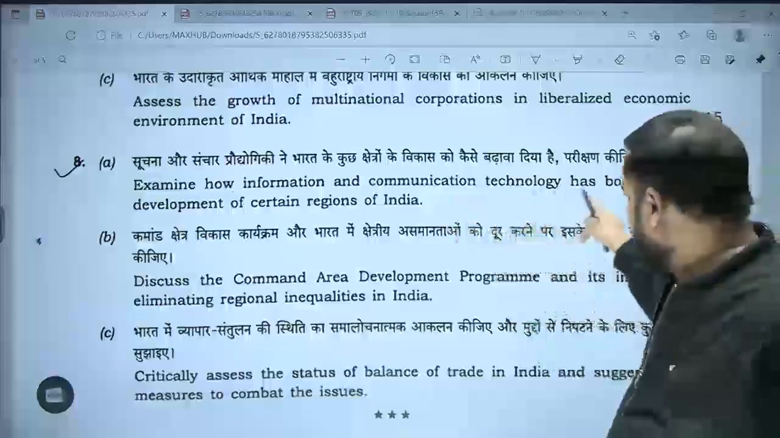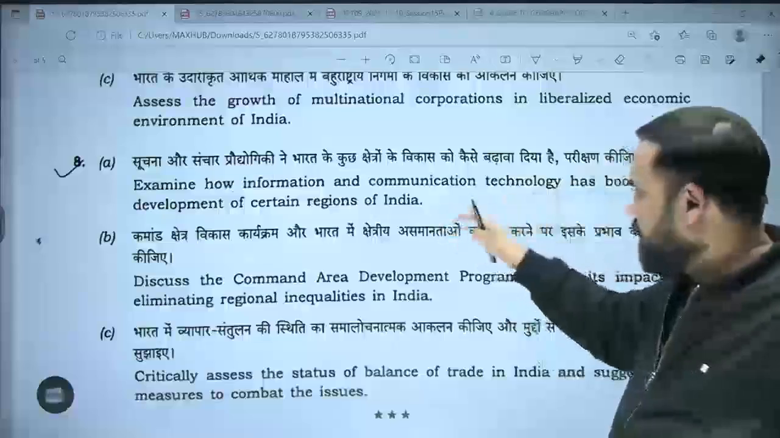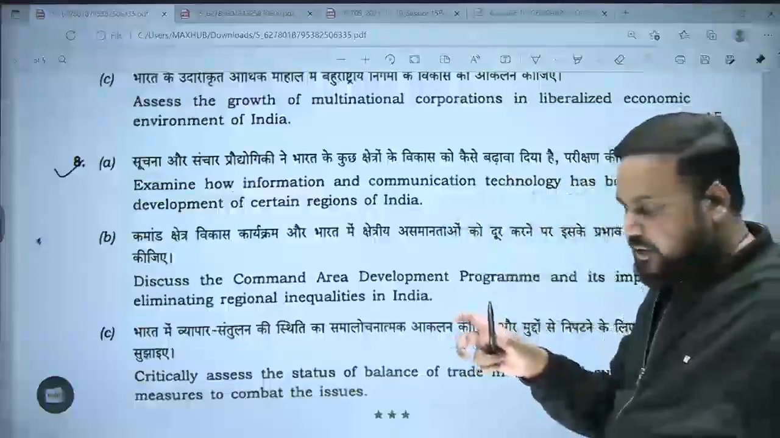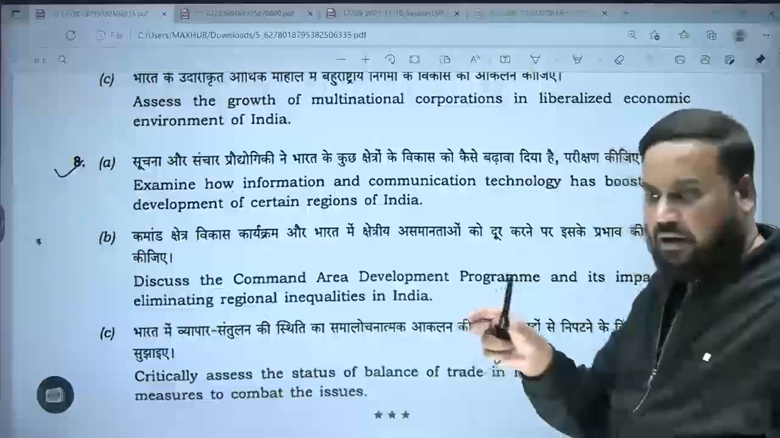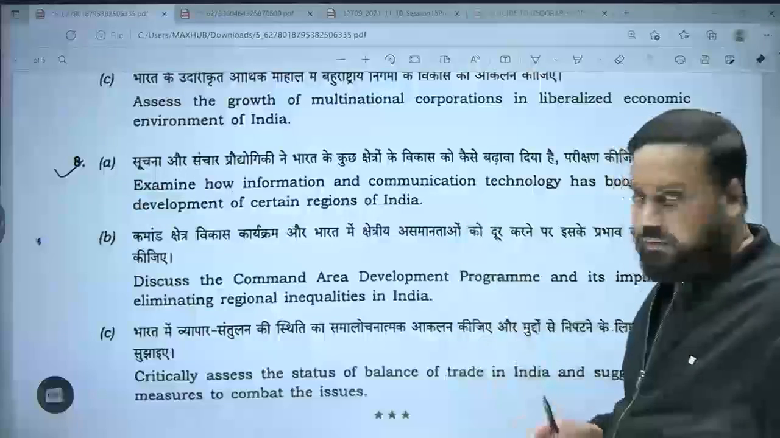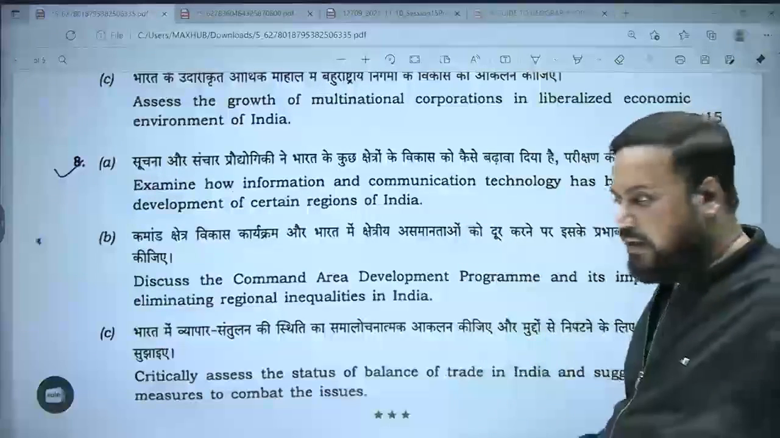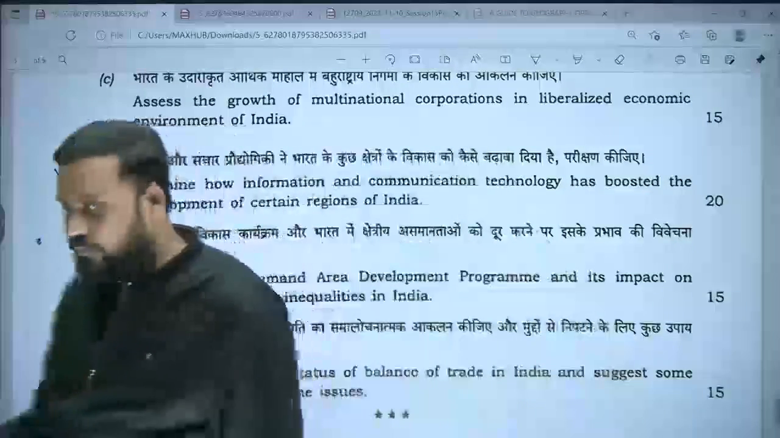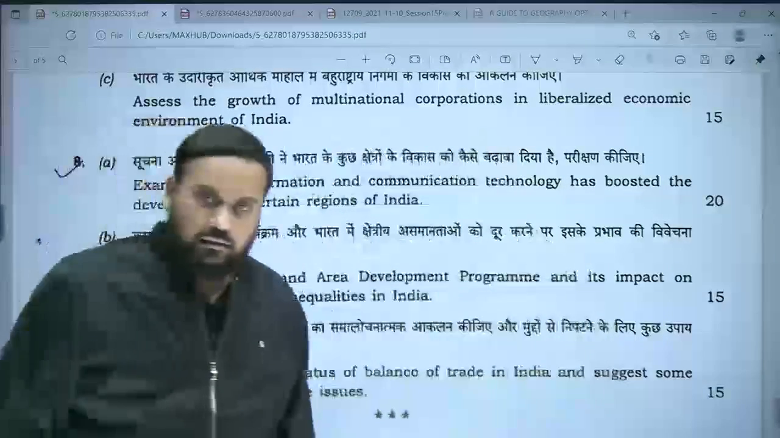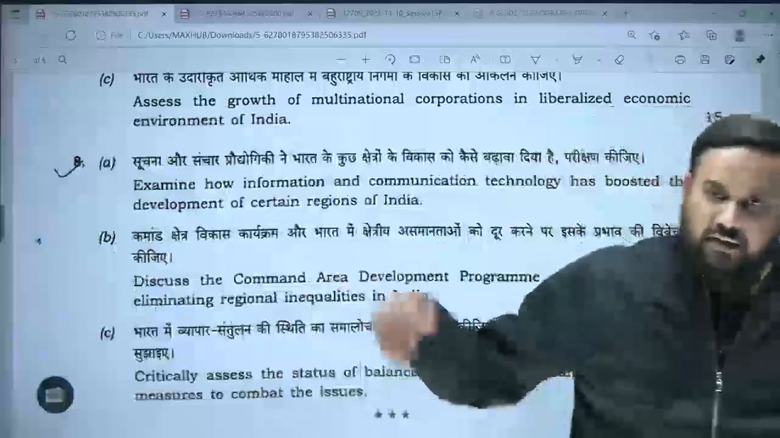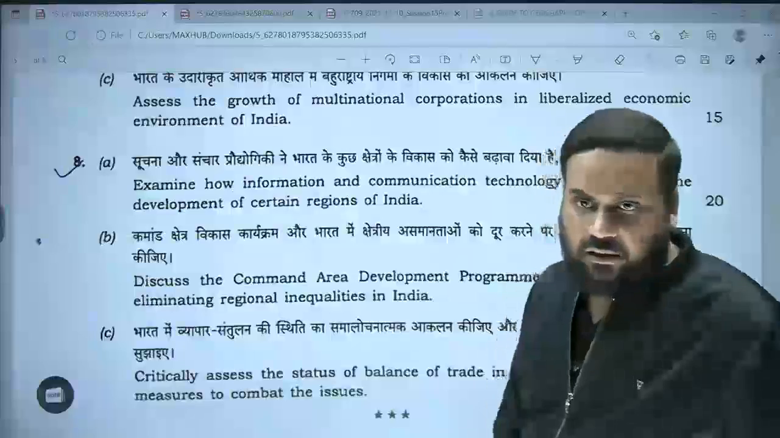Examine how information and communication technology has boosted the development of certain regions in India. We will see that when we talk about information technology, how compression of time and space is taking place due to information technology, and how it helps if you talk about the diffusion phenomena particularly. Okay? So again, that is one help beside the management aspects. Beside, in itself it is an industry.